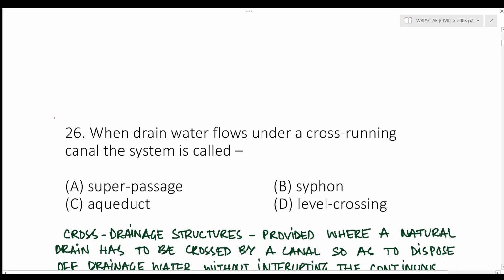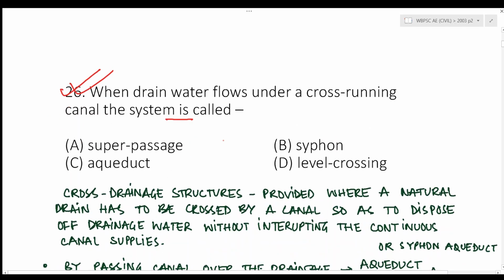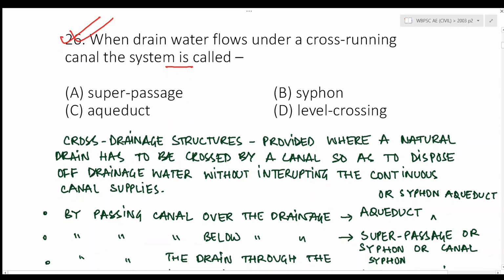First question is, when rainwater flows under a cross-running canal, the system is called. Now, superpassage, siphon, aqueduct, and level crossing are all cross drainage structures, right? These are provided where a natural drain has to be crossed by a canal so as to dispose of drainage water without interrupting the continuous canal supplies, right?